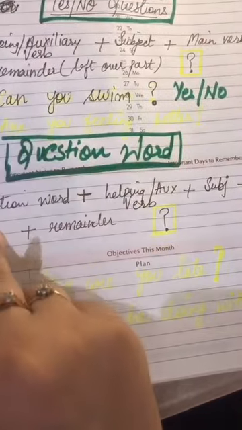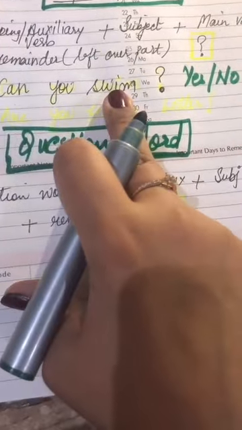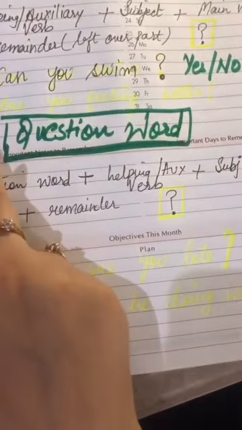So how are we forming? Let's go by again: helping verb plus subject plus main verb plus the remainder. That means the leftover part of the sentence. Over here, can is the helping verb, swim is the main verb, and you is the subject. There was nothing else in the sentence, so there is no remainder, and we added a question mark towards the end.